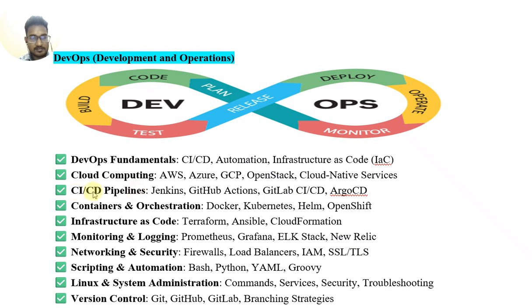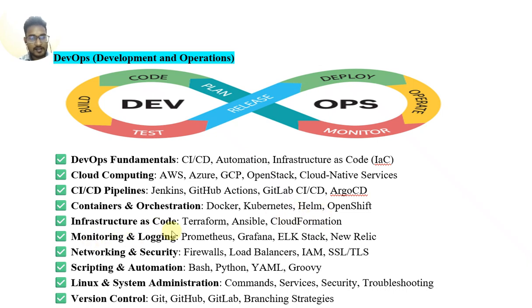CI/CD pipeline tools are Jenkins, GitHub Actions, GitLab CI/CD, Argo CD. Containers and orchestration tools are Docker, Kubernetes, Helm, OpenShift. Infrastructure as code tools are Terraform, Ansible, CloudFormation.